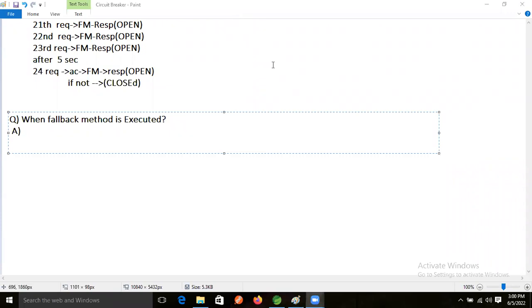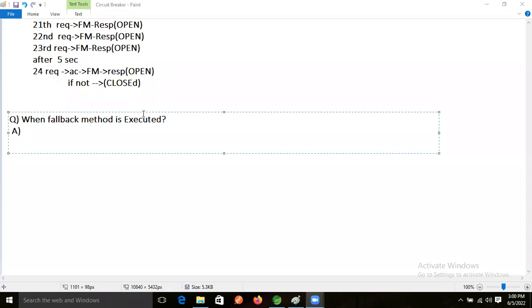When there is an error in the actual method, the circuit opens. When we are getting exceptions continuously till the default number of errors, it will continue with the actual method, and once it reaches that, it will go to the fallback method.